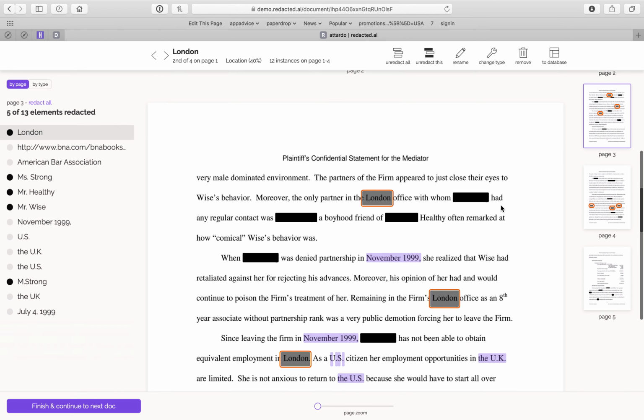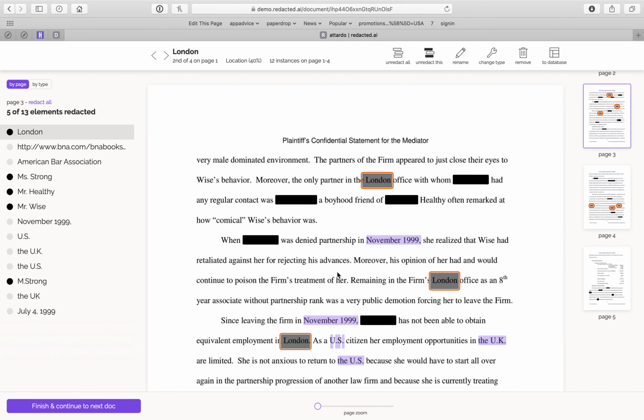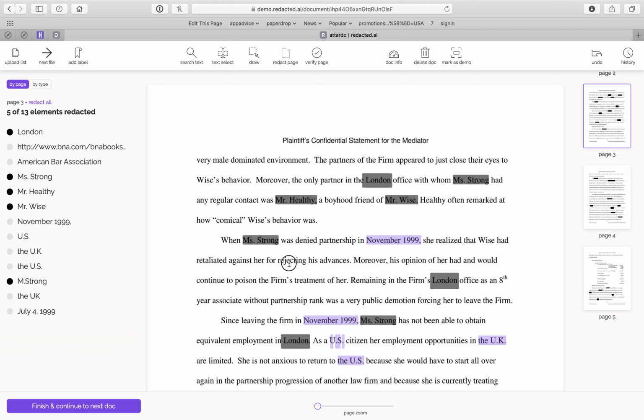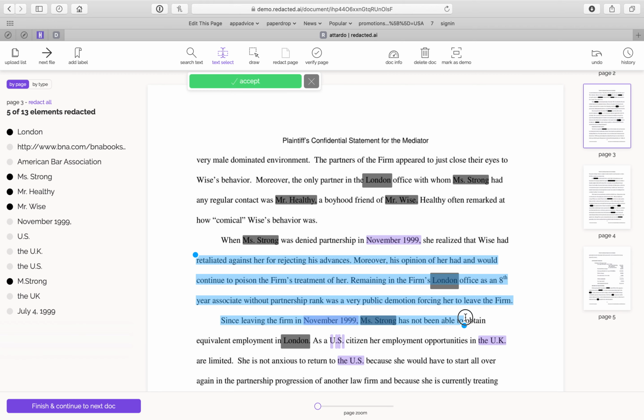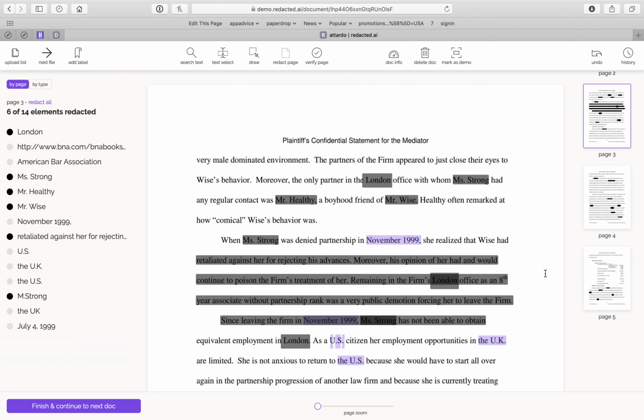And if I decide that there's something that I want to redact that was not redacted, for example, if I want this whole paragraph redacted here, I can just simply highlight over it and then say accept, and now it redacts that whole section. And again, it doesn't matter if it was a picture or a bad scan, you'll be able to highlight over everything. Our software makes it fully readable.